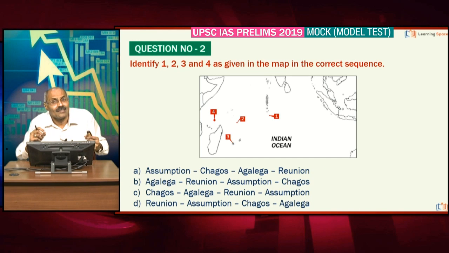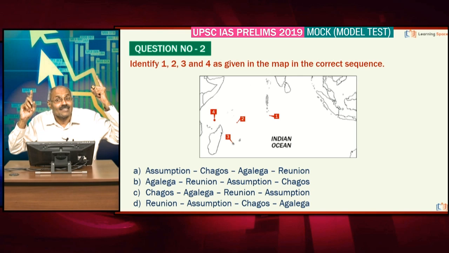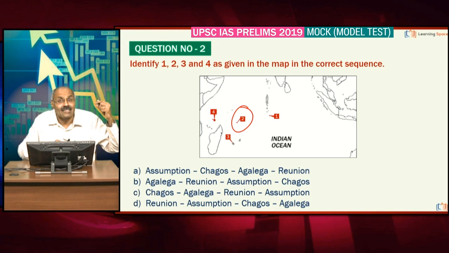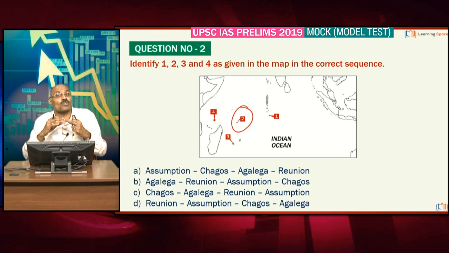I have taken this question because these are into the news. One is Chagos Islands. Chagos is the place where Diego Garcia, the naval base of United States of America, is situated. Please do not forget, Chagos Islands is the disputed islands between United Kingdom and Mauritius. This is into the news recently. Second, the location of number 2 is Agaleka Island. Agaleka is under the sovereignty of Mauritius. And please don't forget, India is going to develop some facilities here.